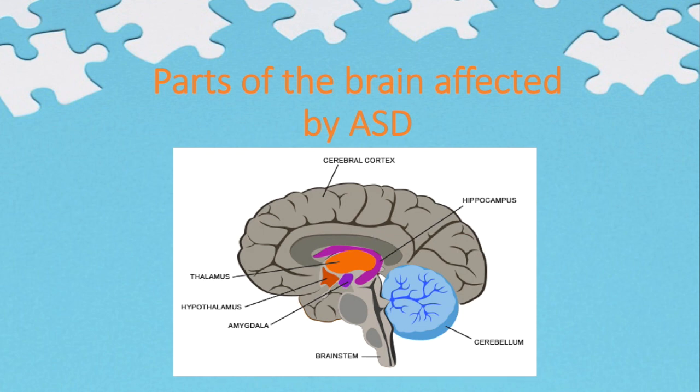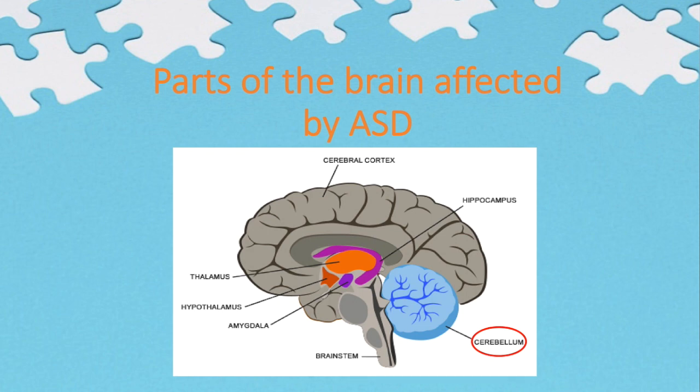Let's now look at the different parts of the brain affected by ASD. The amygdala is the danger detector of the body, which initiates the fight or flight response. The amygdala tends to be larger in many people with ASD. That's why they have emotional stress and anxiety.